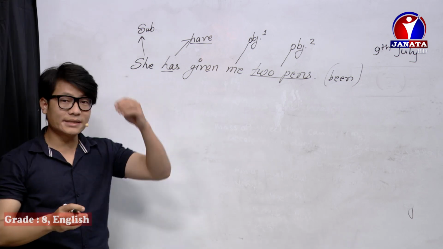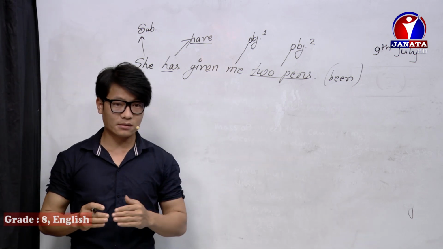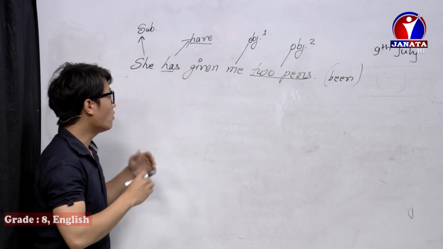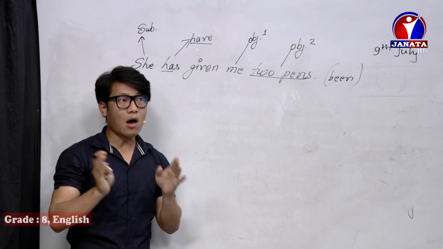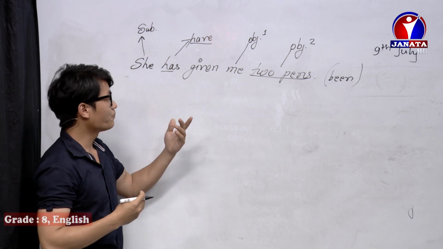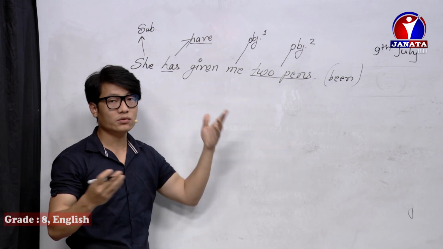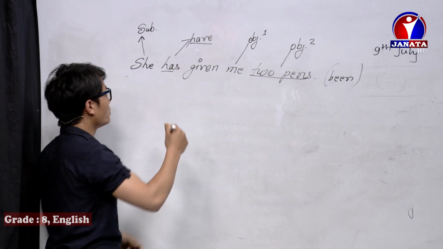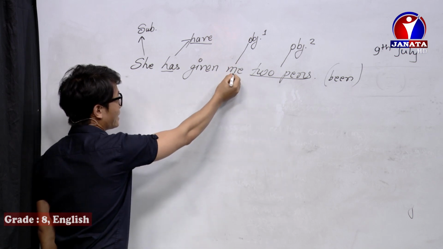When a sentence contains two objects, how do we change it into passive voice? We can choose either the first or the second object. First, let's choose the first object, me.